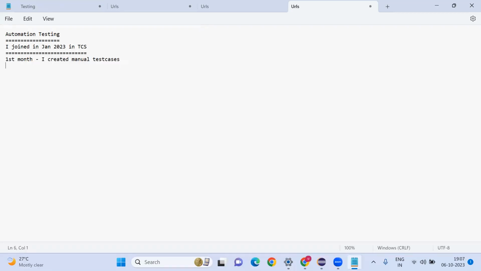As of now, you saw simple test cases. If you see test case complexity, we have three categories. One is simple, second one medium, then third one complex. These are the test case complexity.